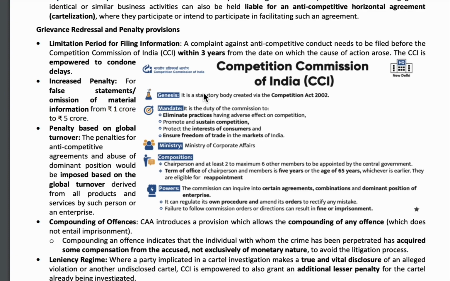The term of the office for chairperson and its members is 5 years or 65 years of age, whichever is earlier, and they are eligible for reappointment. So the Competition Commission of India was formed under the Competition Act of 2002. Recently the center has made a few changes to the Competition Act of 2002 and introduced the Amendment Act, that is the Competition Amendment Act of 2023.